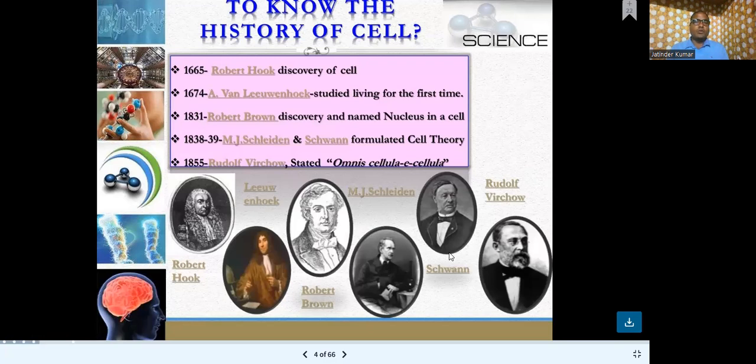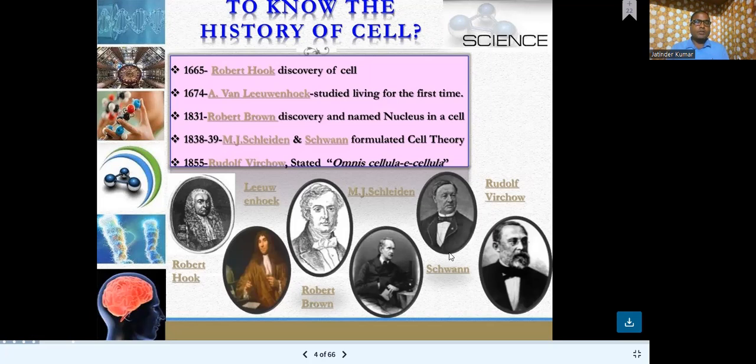There were other scientists too after Robert Hooke, like Leeuwenhoek, Robert Brown, Schleiden and Schwann, Rudolf Virchow, and many more who did very good work related to the cell. Hooke discovered the cell. Leeuwenhoek studied living cells under the microscope for the first time. In 1831, Robert Brown discovered and named the nucleus in a cell.